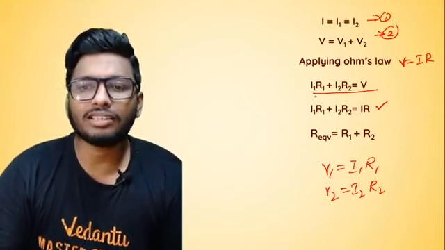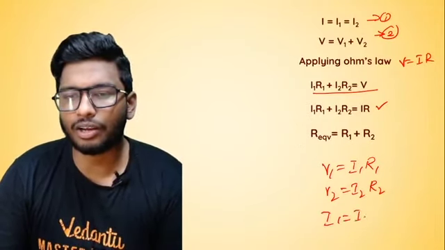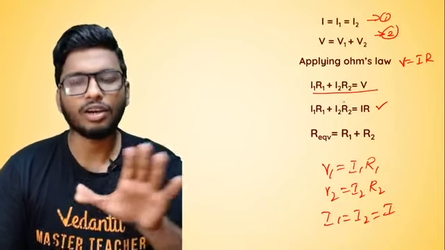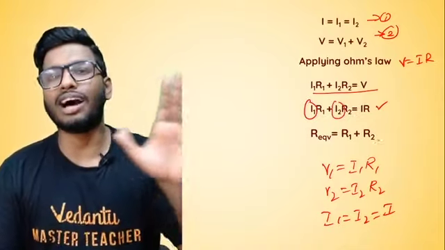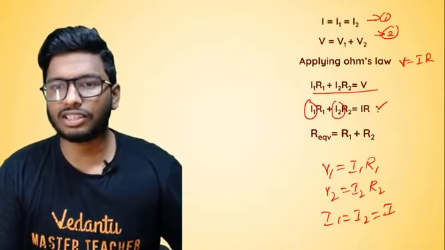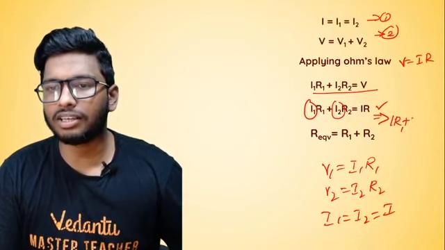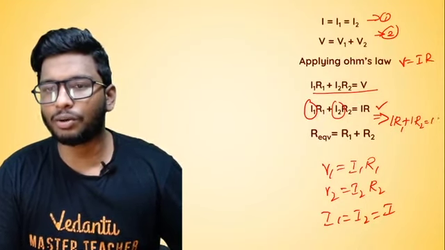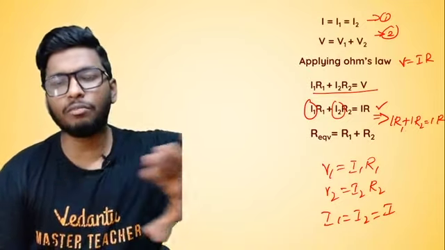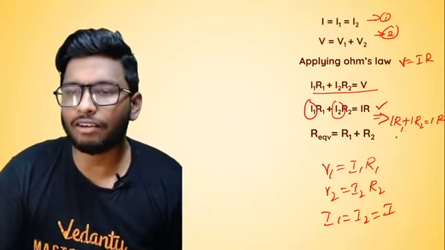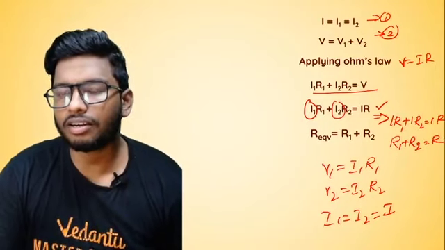Now, here's the thing, guys. We've already seen that I1 is equal to I2 is equal to I. So instead of I1 and I2, I'll substitute I over there. So this equation will become IR1 plus IR2 is equal to IR. Because I is common, I can remove that aside. So what will I be left with? R1 plus R2 is equal to R.